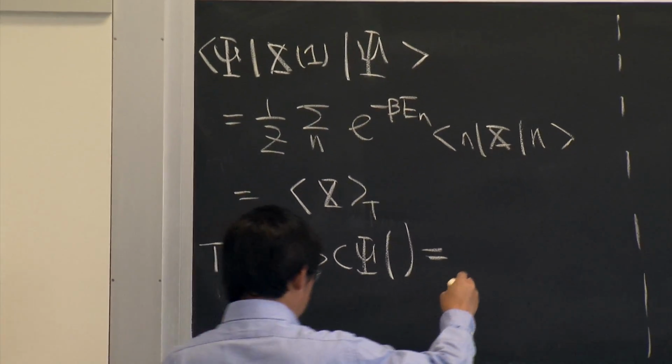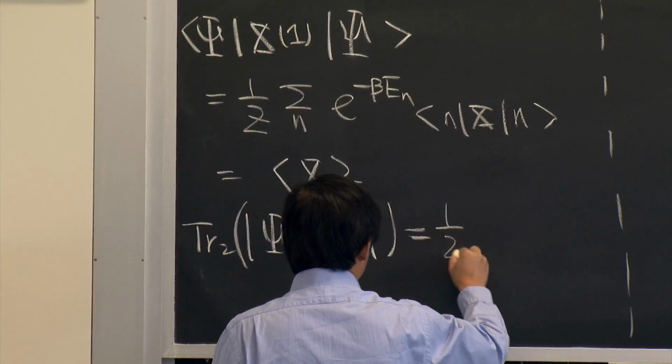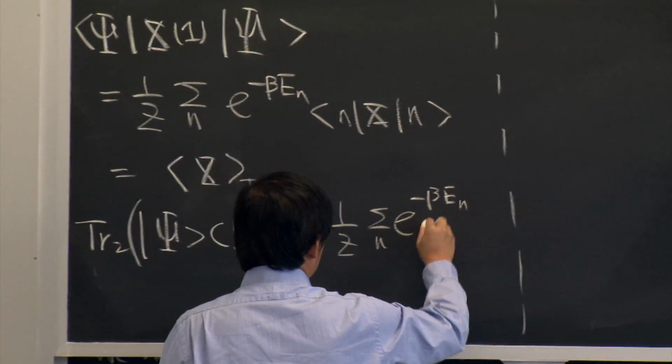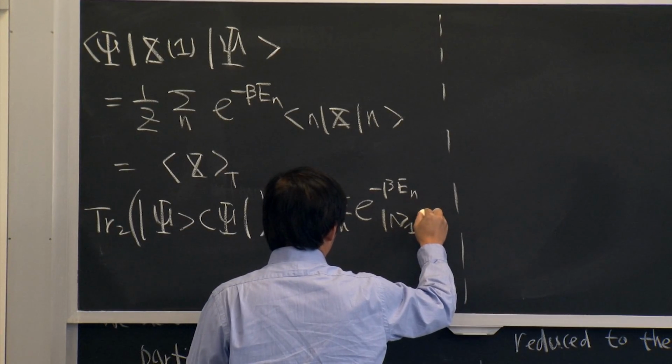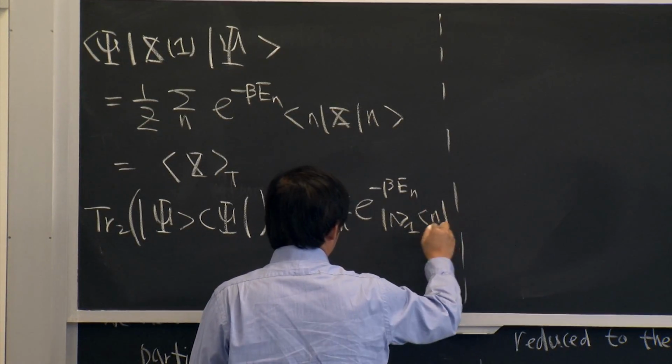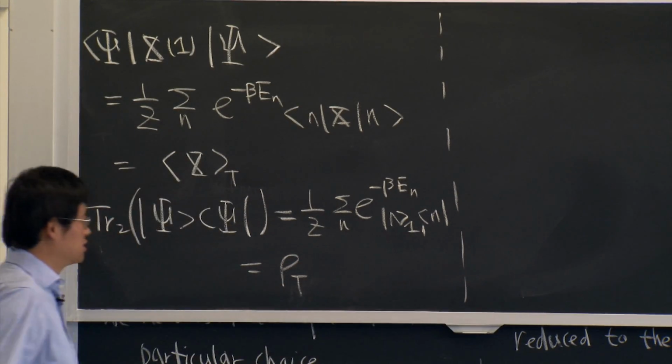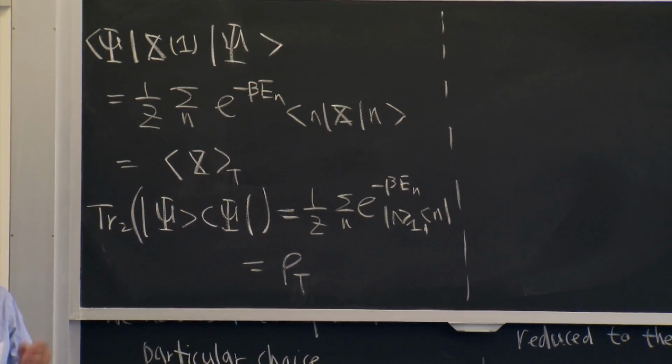Then, of course, what do you find? Which is the thermal density matrix of system 1.